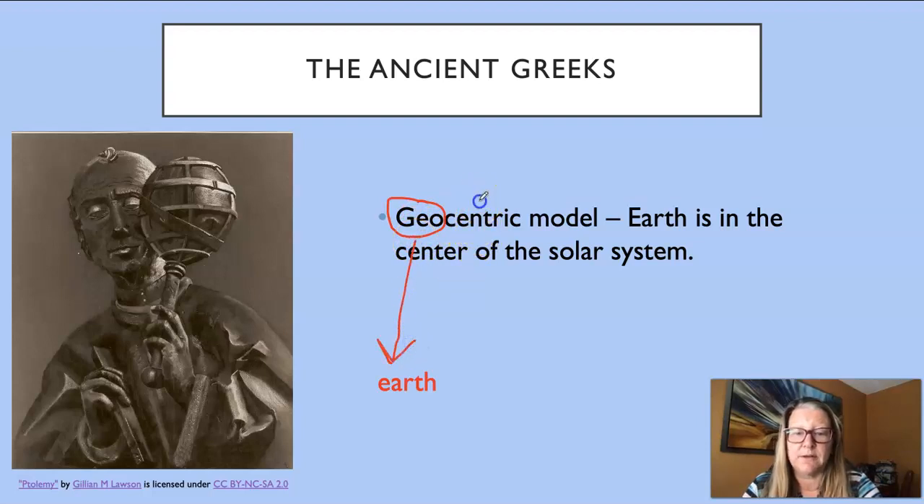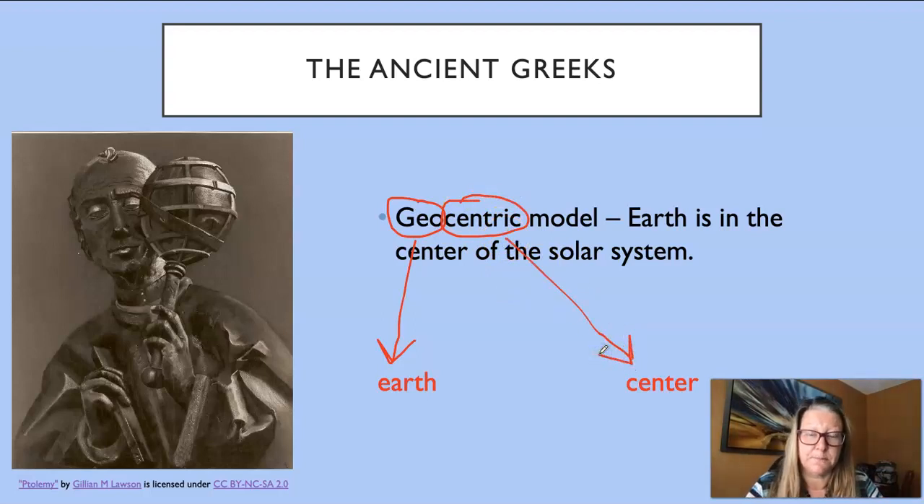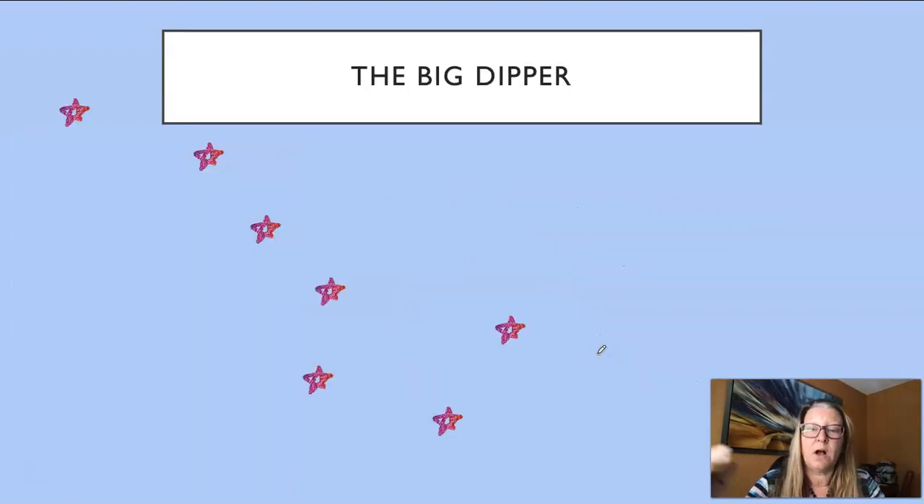And then we have the word centric, which means the center. And so this is the model that puts the Earth in the center of the solar system. Now, keep in mind that we know today that this is not correct. But we're going to start here, and then we're going to see how ancient astronomers figured out that it was wrong. So the Greeks were also very keen observers of the nighttime sky.